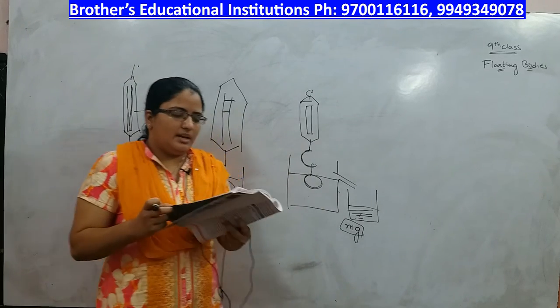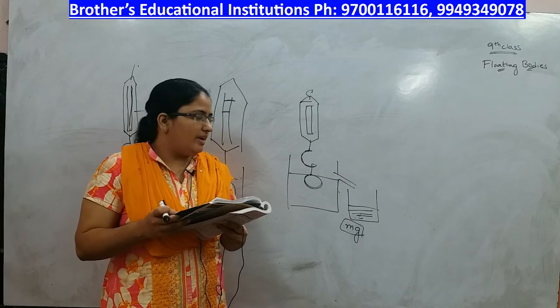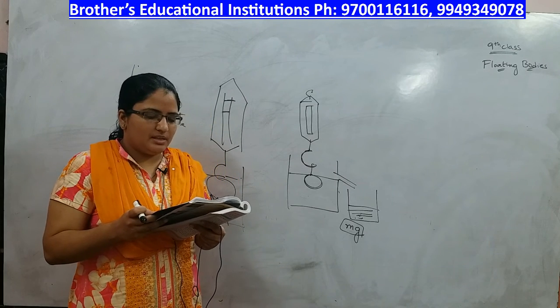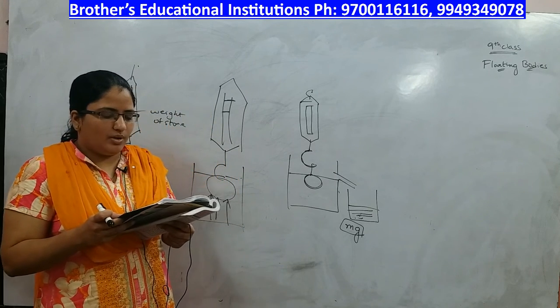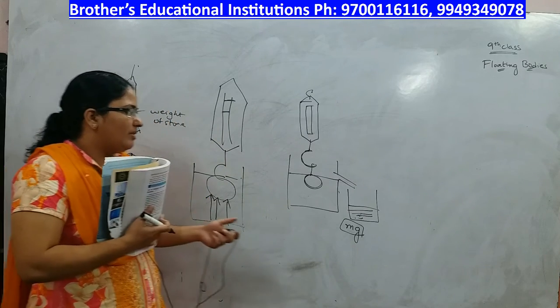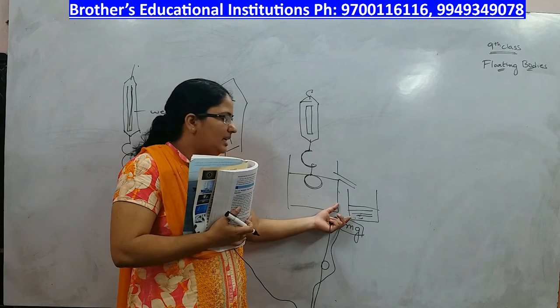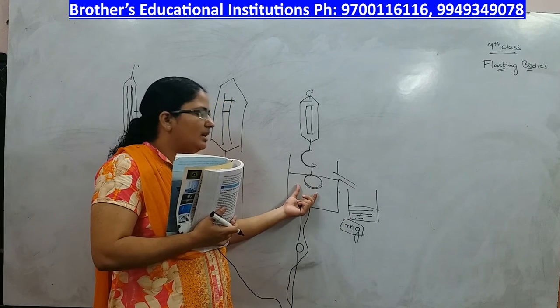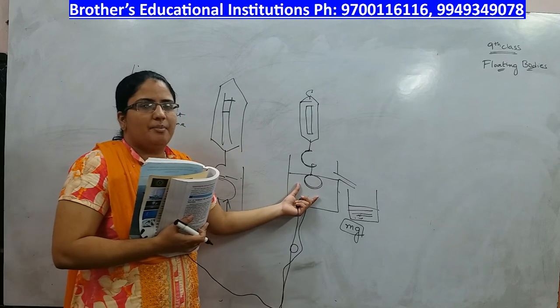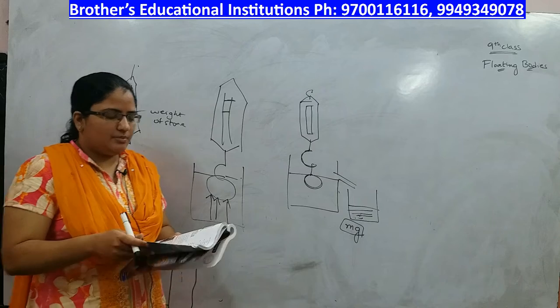It is stated like this: the apparent loss of the weight of the immersed stone is equal to the weight of the water displaced by the stone, equal to the force of buoyancy exerted by the water. So the weight of the water displaced here is equal to the loss of the weight, and it is also equal to the upward buoyant force applied by the water. That is what is Archimedes principle.